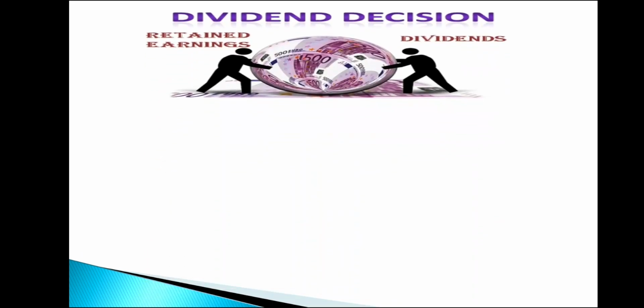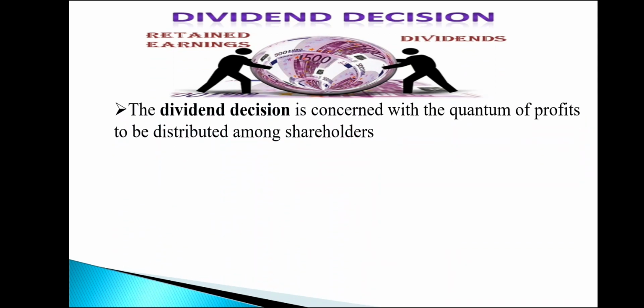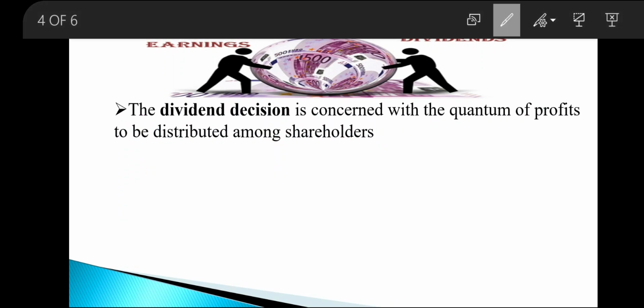The third major financial decision is related to the distribution of profit back to the investors who supply the capital to the firm. The dividend is the part of profit which is distributed among shareholders. So the dividend decision is concerned with the quantum of the profit to be distributed among shareholders,